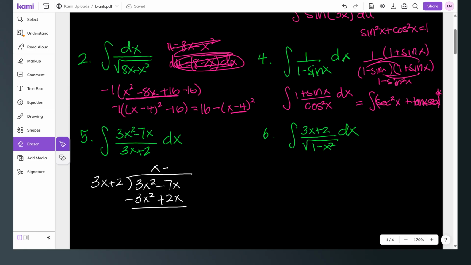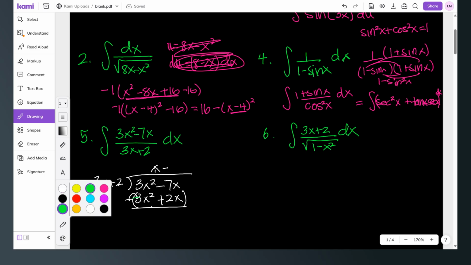Okay, so when I subtract, this negative sign goes through the whole thing. So I had x times 3x, which is 3x squared, and x times 2, which is 2x, but I'm subtracting. So the negative is going to go here and make this negative, and also make this negative. So I end up with negative 9x. There we go. So now I'm going to multiply by negative 3, and that will give me negative 9x